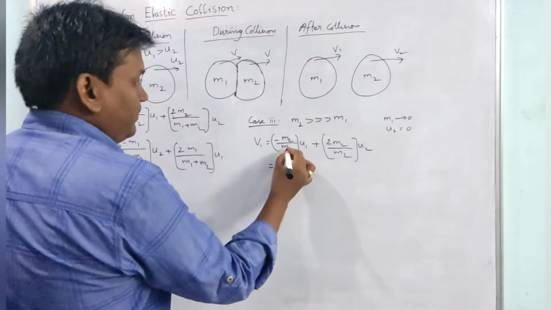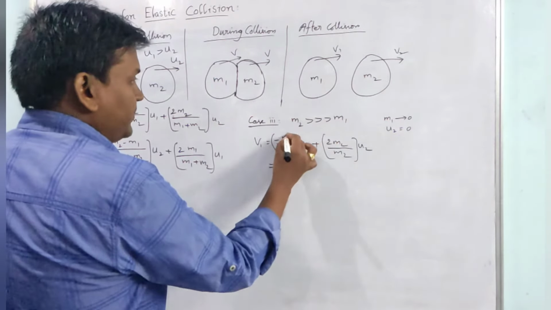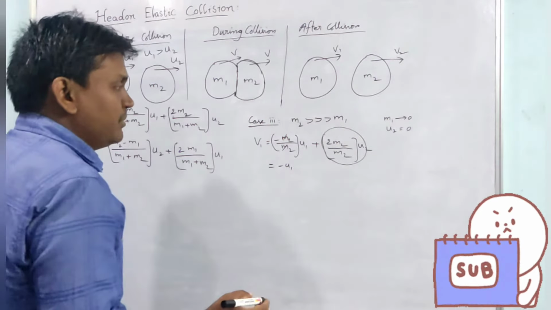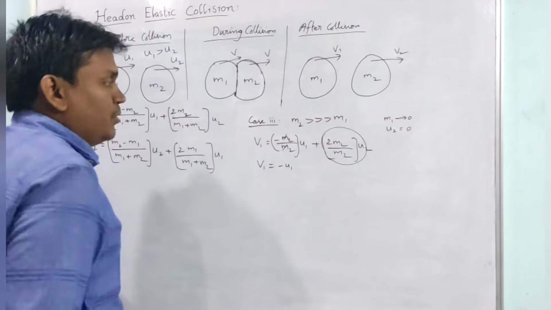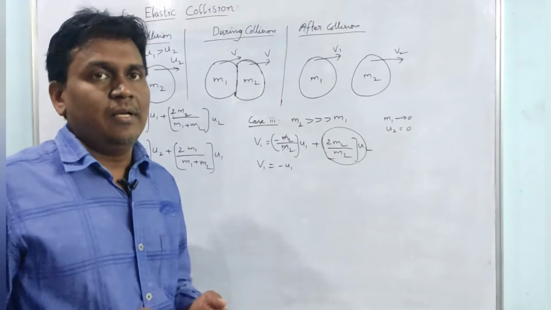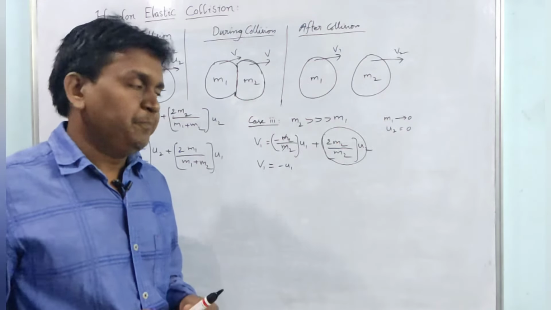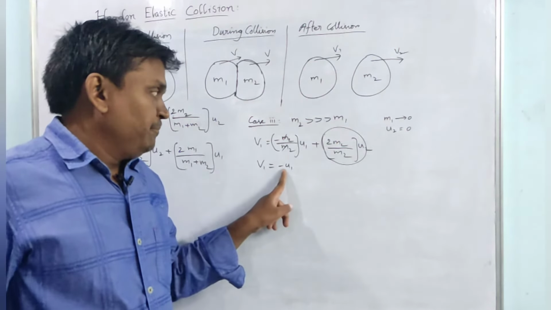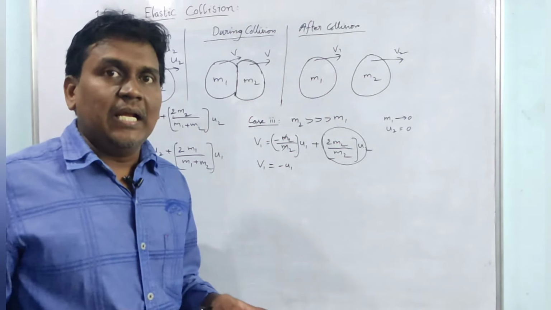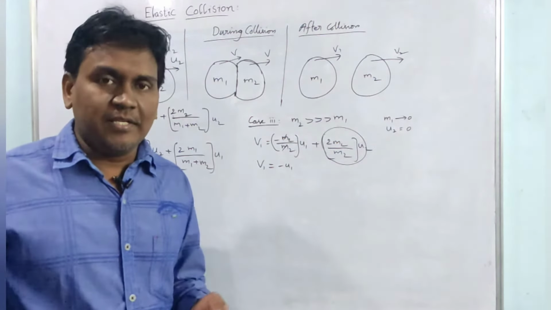So we will get minus u1, this will cancel. As u2 is 0, this term will be 0. That means v1 will be equal to minus u1. What is the meaning of this? v1 equal to minus u1 means the speed will be the same, but it will move in the opposite direction.